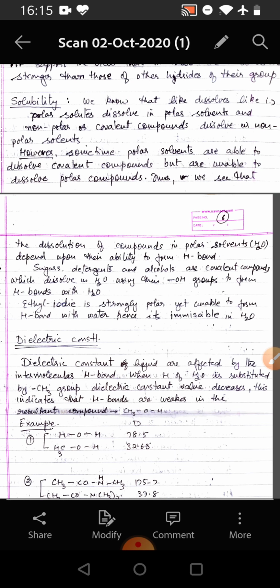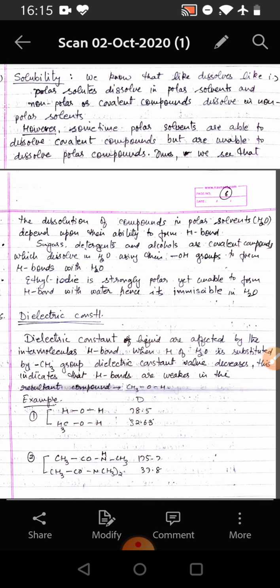If we consider the stability, then we know that like dissolves like, that is, polar salts dissolve in polar solvents and non-polar or covalent compounds dissolve in non-polar solvents. However, sometimes polar solvents are able to dissolve covalent compounds but are unable to dissolve non-polar compounds.